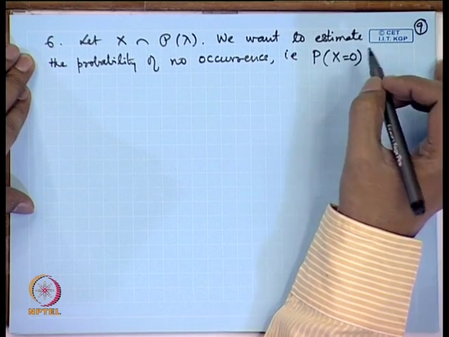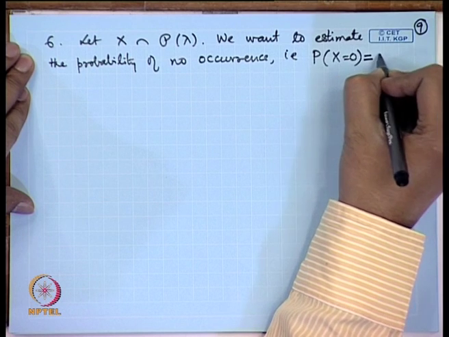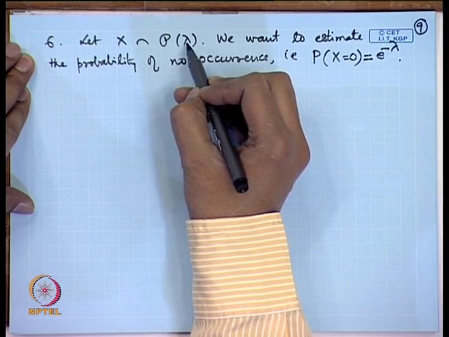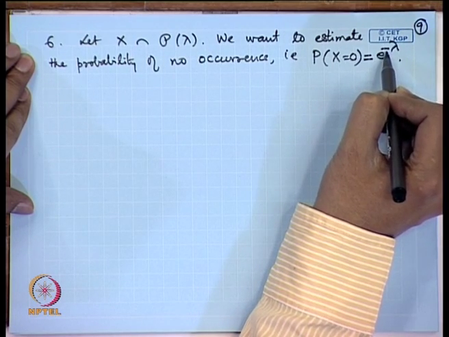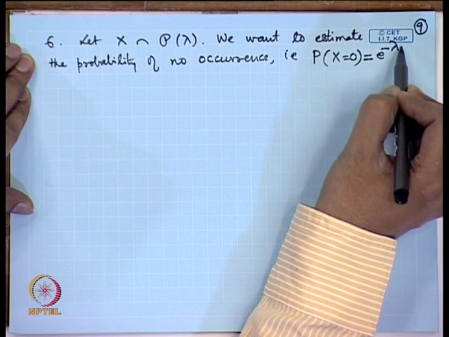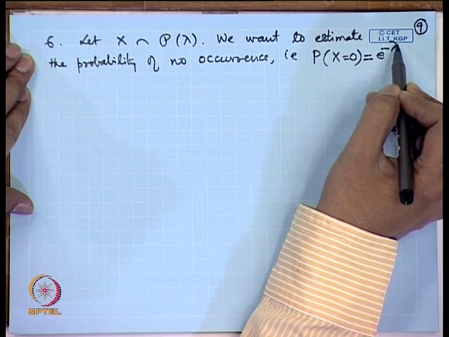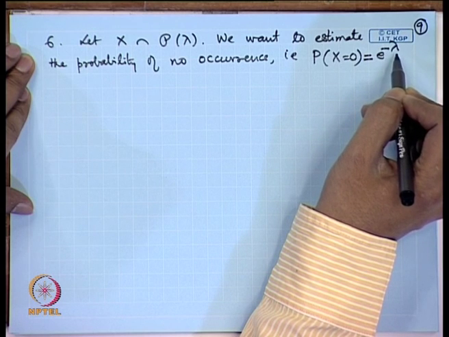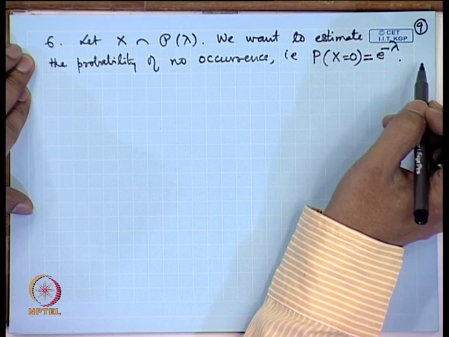Now, in the Poisson distribution, this is equal to e to the power minus lambda. If I am considering Poisson lambda distribution, the probability of X equal to 0 is e to the power minus lambda. Now, you can easily notice that this is not a moment. In fact, if I expand it, I will get it as a series, 1 minus lambda plus lambda square by 2 factorial and so on. And if I substitute the corresponding estimates one by one, then we are not sure of the convergence of the series. So, it is not a good idea to substitute directly in the expansion of e to the power minus lambda. However, we can notice something like this.